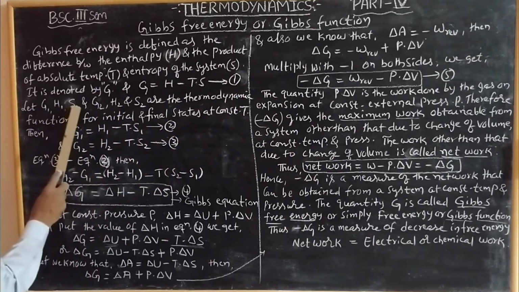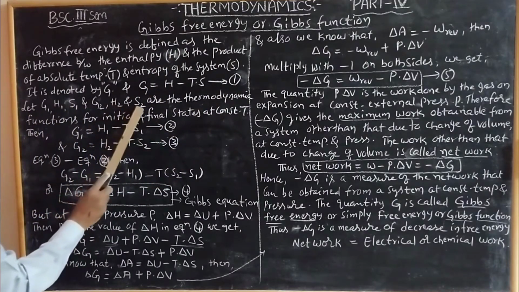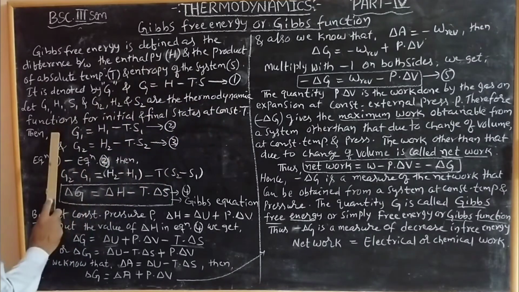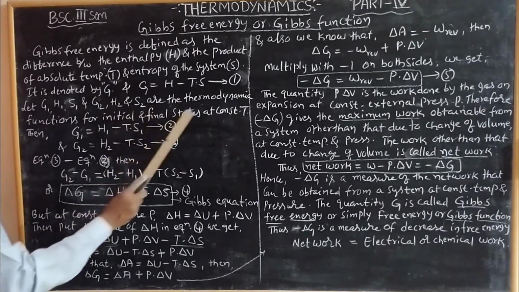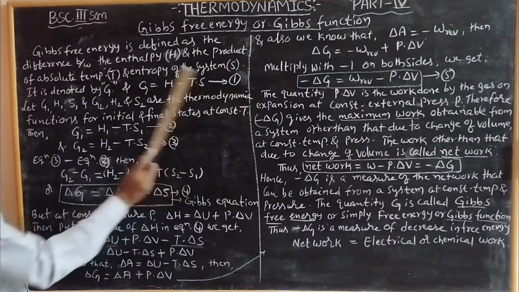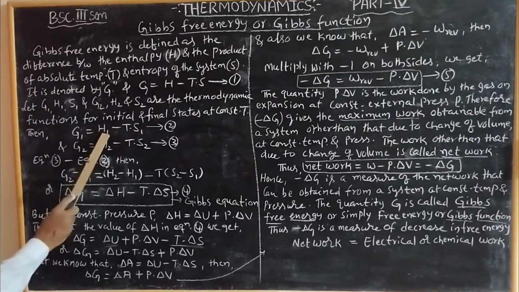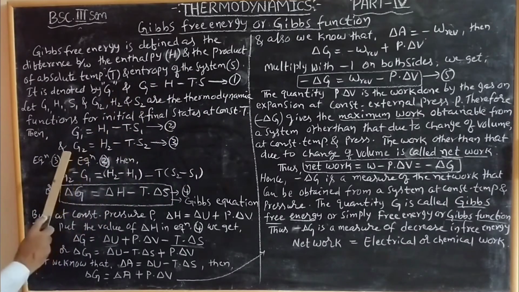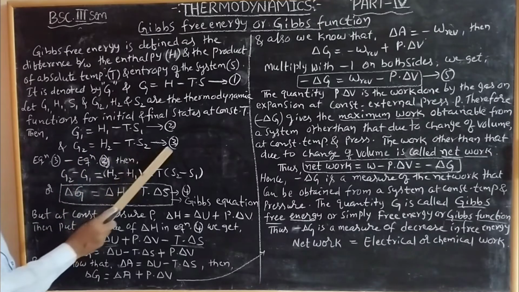Let G1, H1, S1 and G2, H2, S2 be the thermodynamic functions for the initial and final states at constant temperature T. Then G1 is equal to H1 minus TS1, equation 2, and G2 is equal to H2 minus TS2, equation 3.